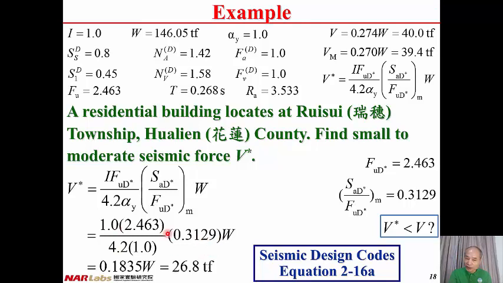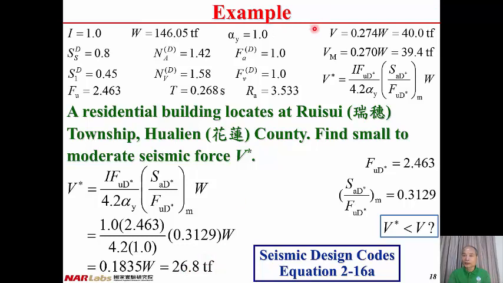And after the computation, then we have V star equal to 0.1835W. And then from previous lecture, we already had W equal to 146.05 ton force. And after substitution of W into this equation, then we have V star equal to 26.8 ton force.